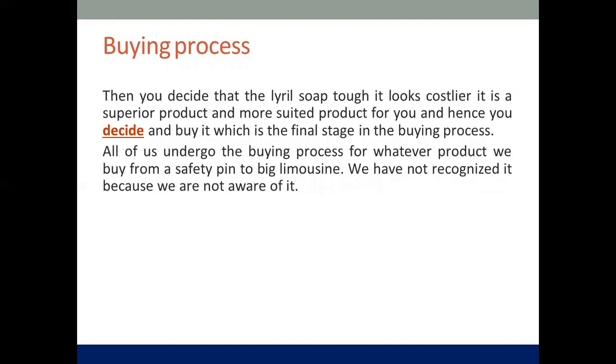And the fourth part of READ is decide. So this is the process that every buyer goes through: recognizing the need, evaluating the options, eliminating the doubts, and deciding the product.